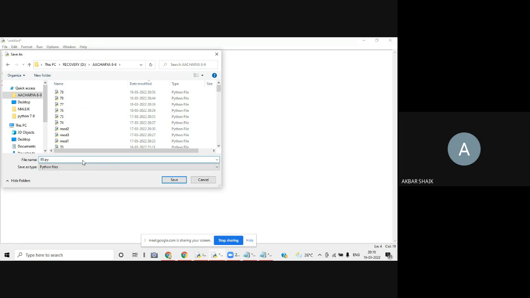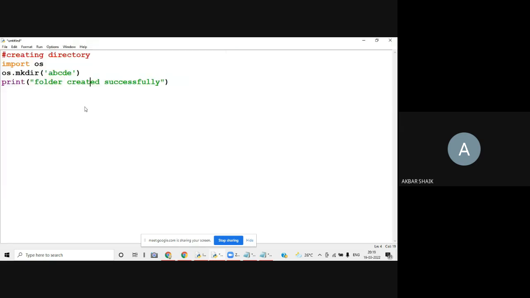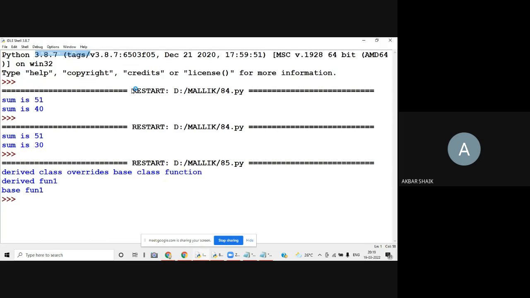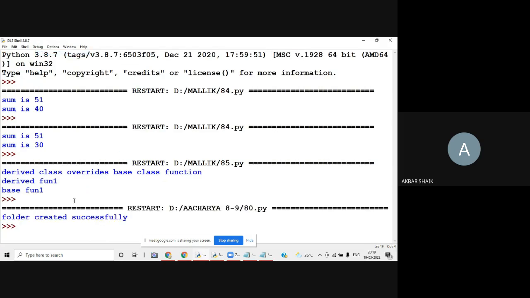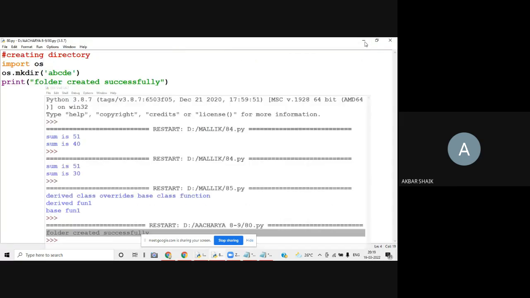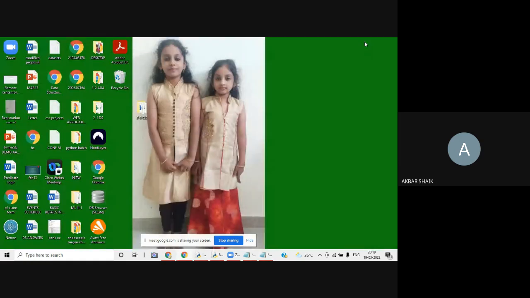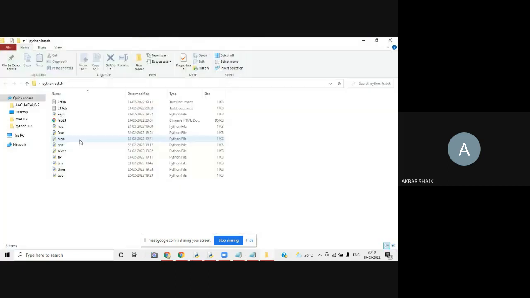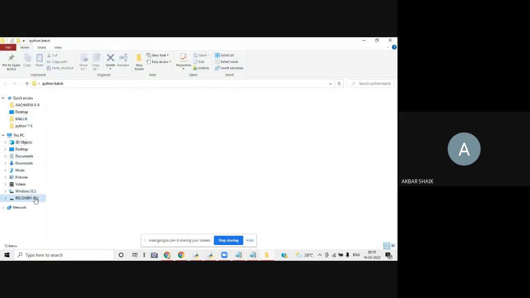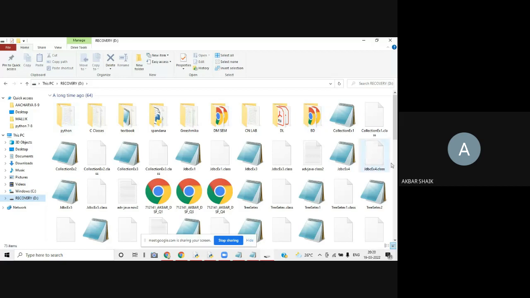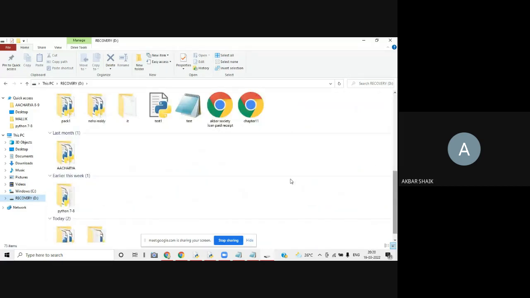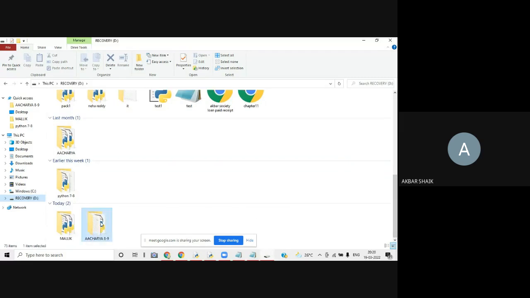So I'm saving this program. Once I save this program, I'll run it. Okay, so now the output is folder created successfully. If you want to check whether the folder is created or not, then you go to your current working directory, and in your current working directory, you check whether the folder is created or not. Okay, this is your current working directory.